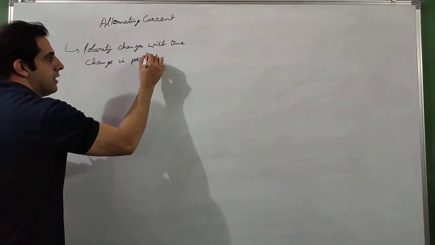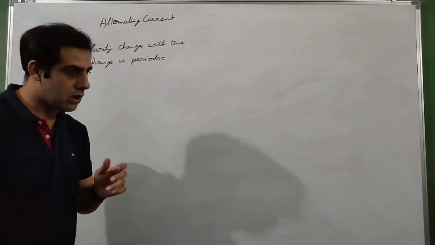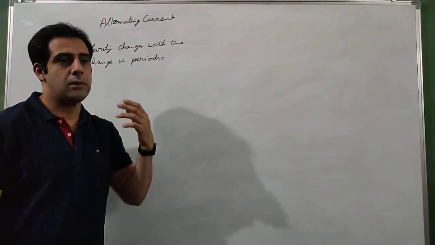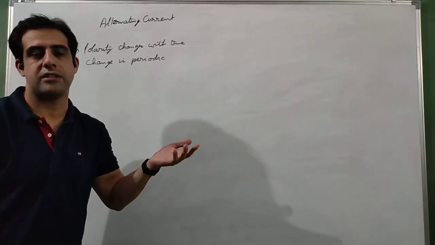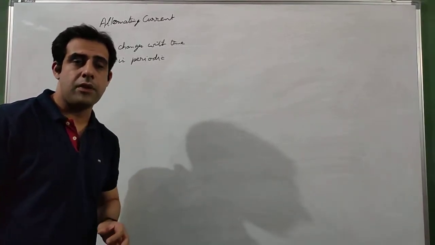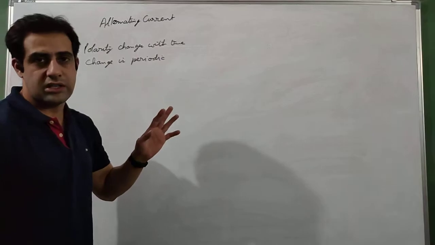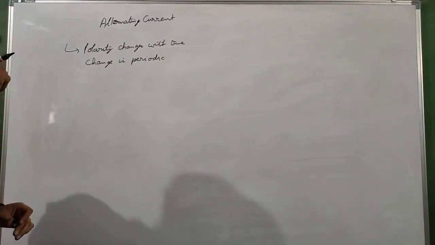Periodic means that the change happens after fixed intervals of time. It is not like the first change happens after 1 second and then the second change, that is the second reversal of polarity, happens after 10 seconds. That does not happen. If the source is the same, if the current and voltage are the same, then the polarity change will be periodic in nature.